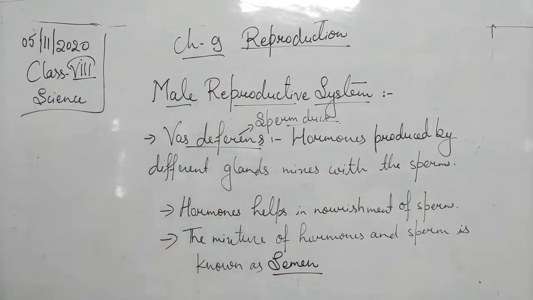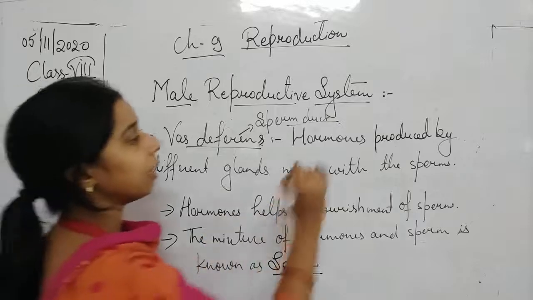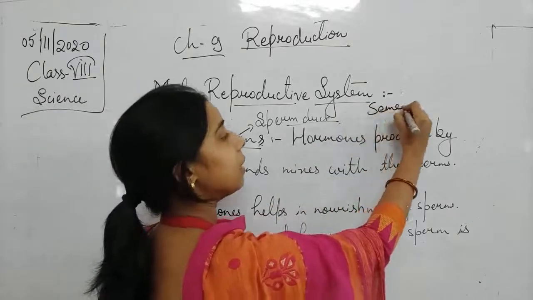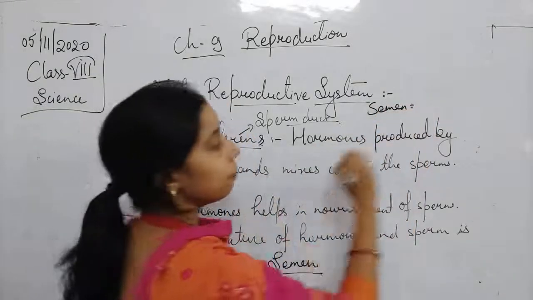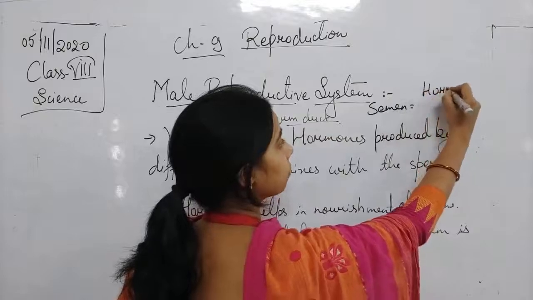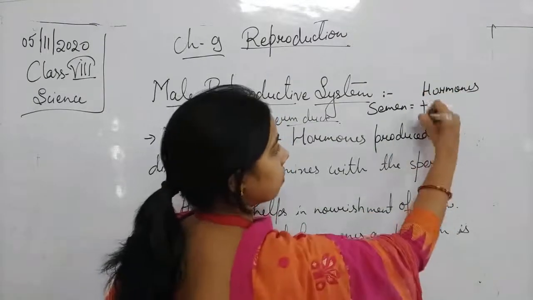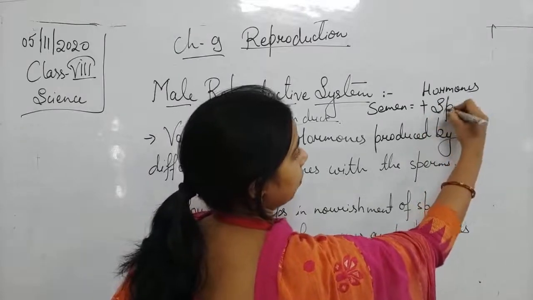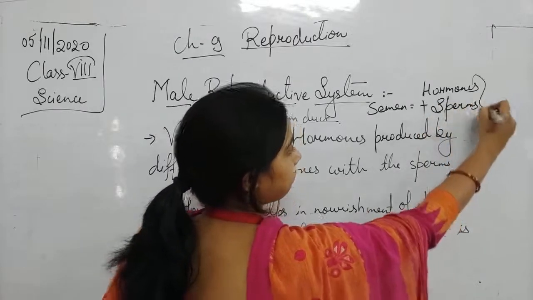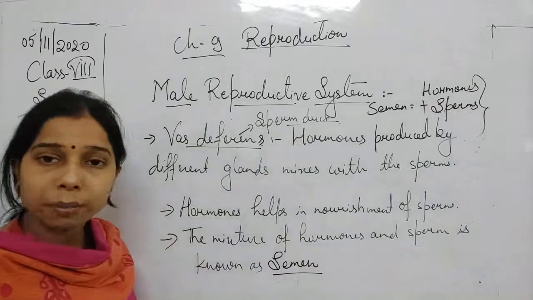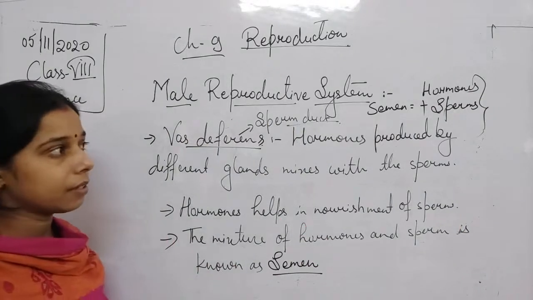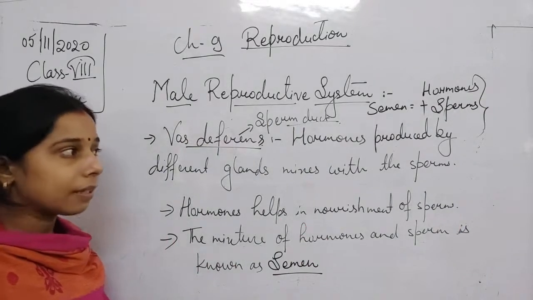That is known as semen, students. So you see, students, we can say that semen is what? Semen is actually the mixture of hormones plus sperms. Consisting of the hormone and other nutrients plus sperms, that is the semen.